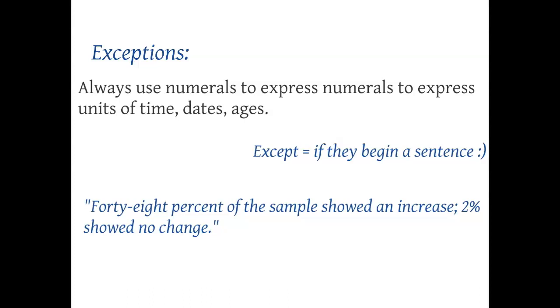And the exception to that exception is if you begin a sentence. You never begin a sentence with a number. So as you can see here, for example, I have 48%, so I'll write out 48% and then numeric 2 here. If this wasn't beginning a sentence, I would have numeric 48%.